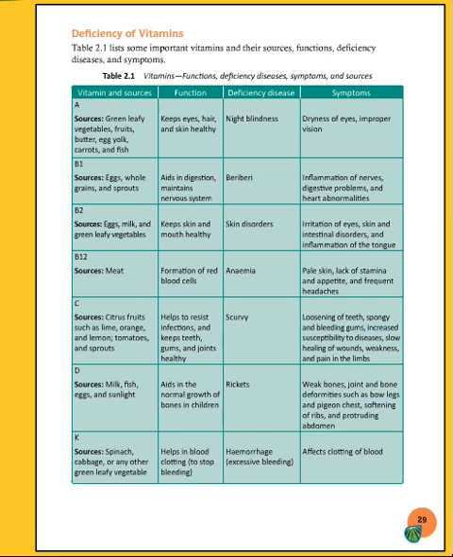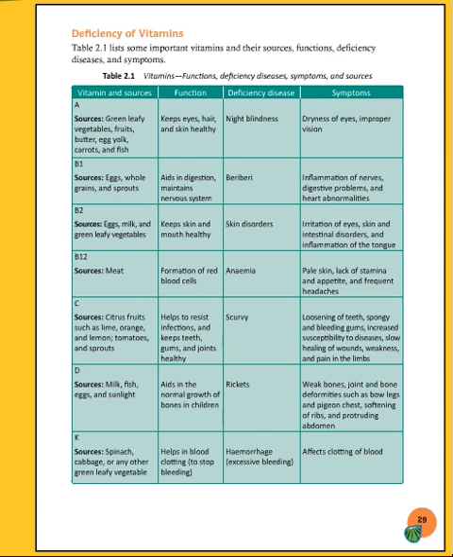The next is vitamin B2, and the sources are eggs, milk and the green leafy vegetables. These all are the sources of vitamin B2. And then the function is keeping skin and mouth in healthy condition. Then the disease: if there is a lack of vitamin B2 in our body, then we will suffer from skin disorders. Then the symptoms: irritation of eyes, skin and intestinal disorders and inflammation of the tongue.